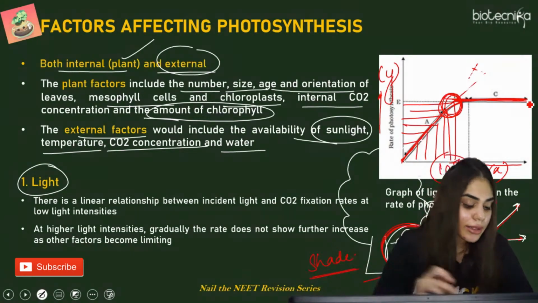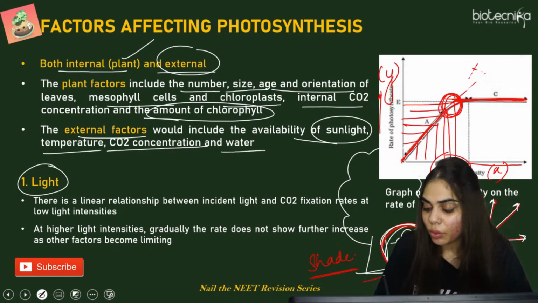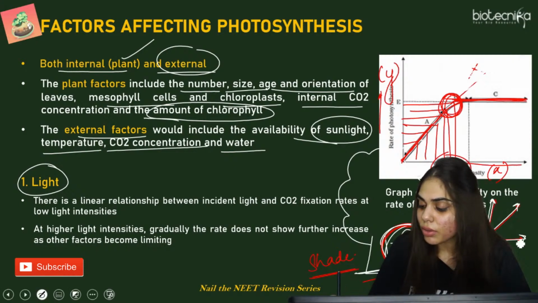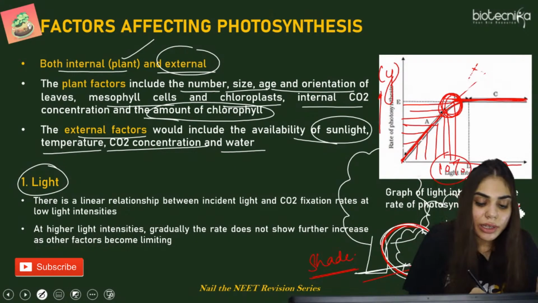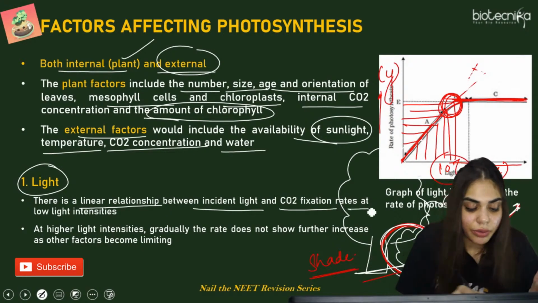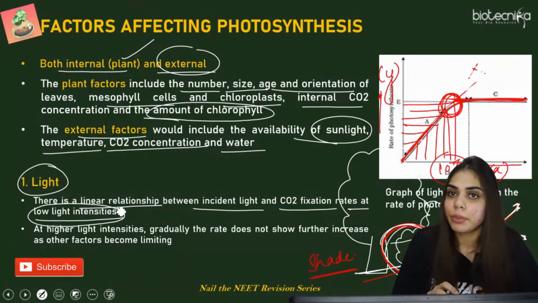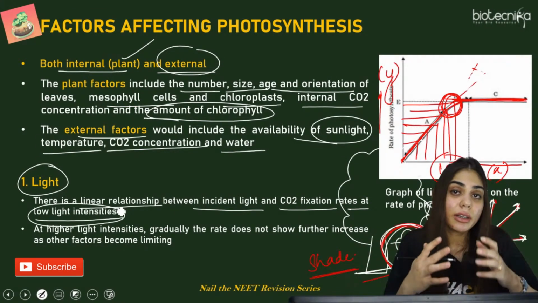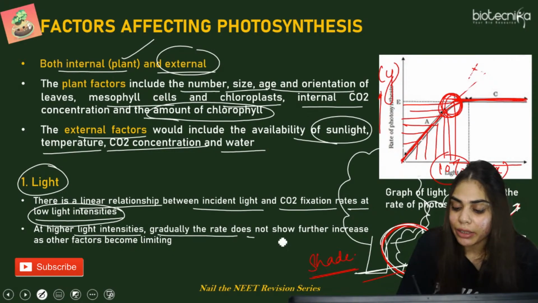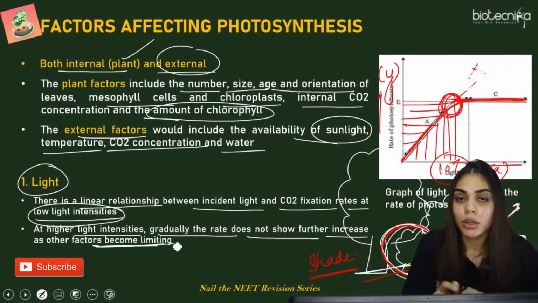But it is not the same case for plants that are avoiding light and suffering shade avoidance. For them, the graph always goes linearly. So there is a really linear relationship between the incident light and CO2 fixation rate at low light intensity, meaning plants that receive very little light because they are hidden by big trees. At higher light intensity, gradually the rate does not show further increase as other factors become limiting.